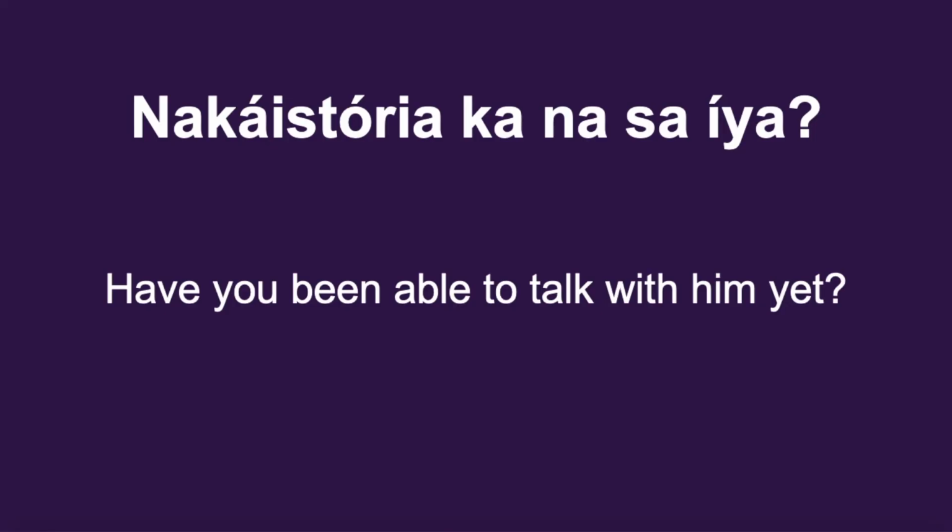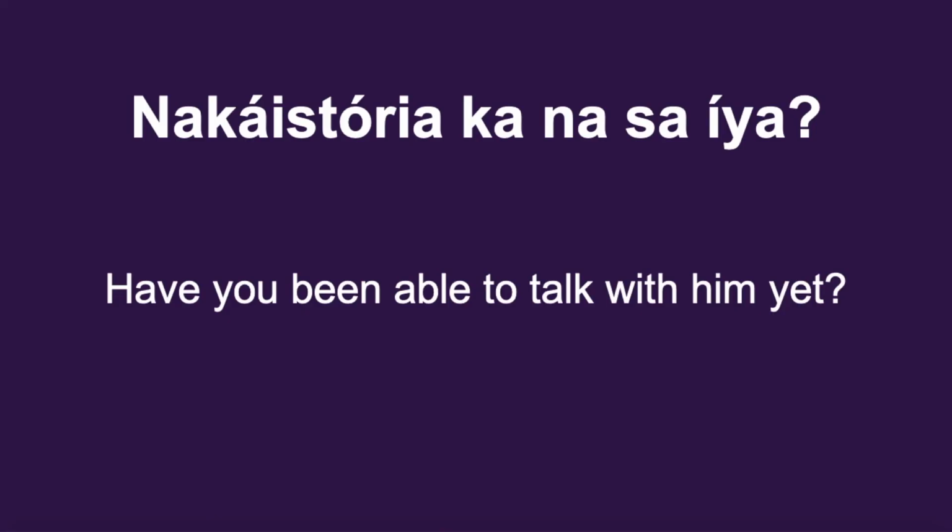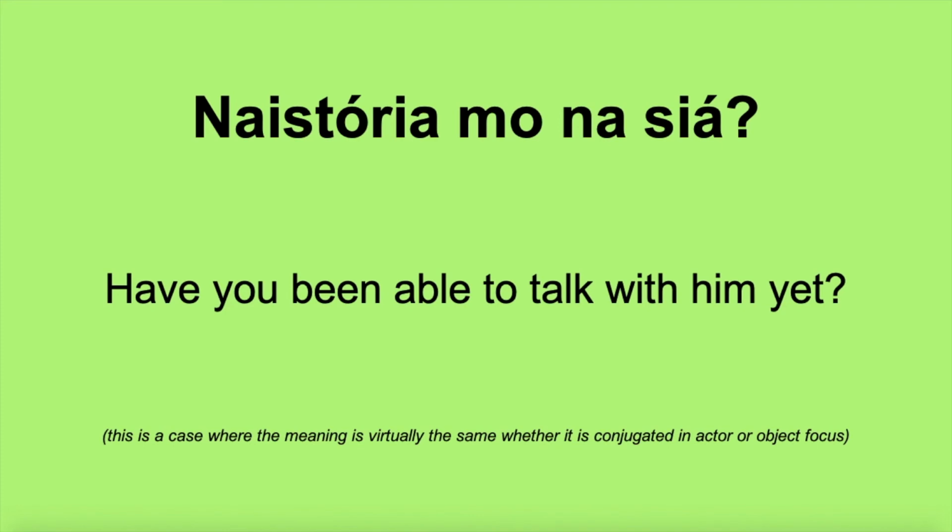So there really are a lot of different ways to say things, or at least there's two ways in most cases to say essentially the same thing. Here we're saying na-istorya mo na siya also means have you been able to talk with him yet? The only difference is we're focusing on the person to be talked to, and here we're focusing on the person that will be doing the talking, or that did the talking. So you can use either one. Na-istorya mo na siya? Have you been able to talk with him yet?